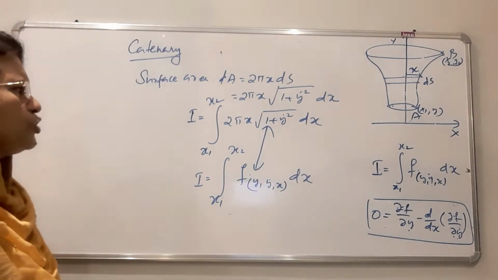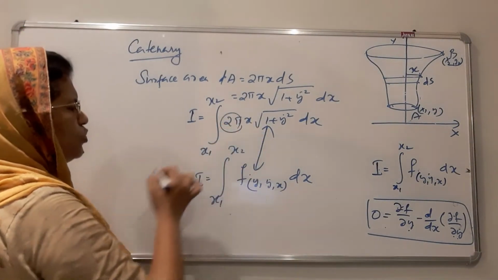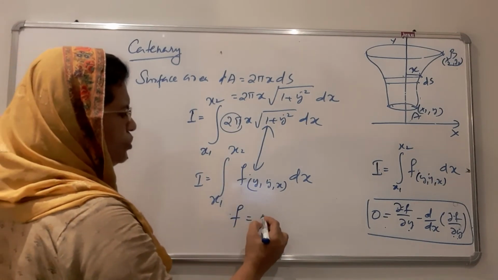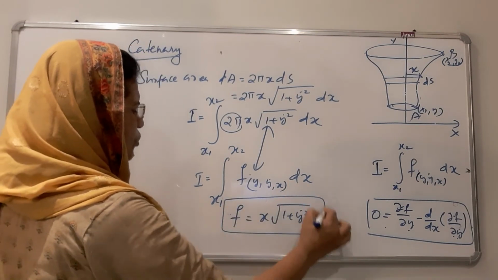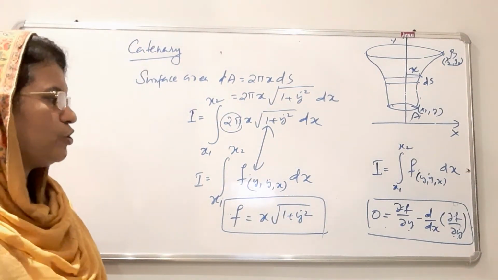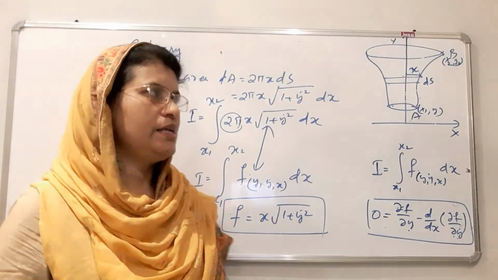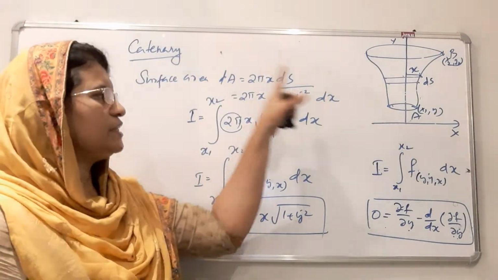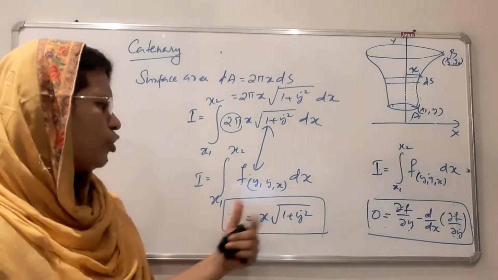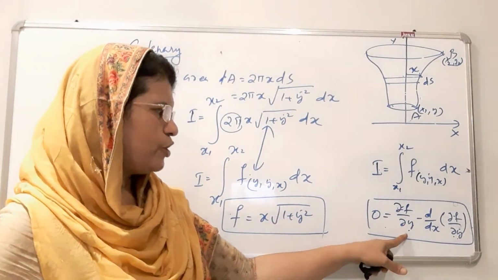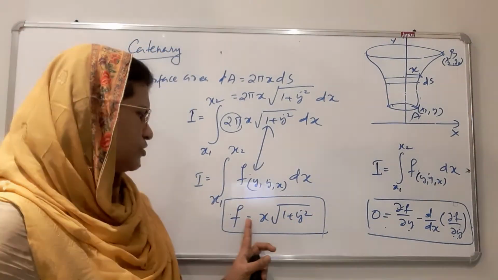F is equal to 2 pi x square root of 1 plus y dot square, or we can avoid these constants, since they are constants. Therefore we can write f is equal to x root 1 plus y dot square. Now the condition for minimum surface area, the condition for catenary, is that this equation should obey: dou f by dou y minus d by dx of dou f by dou y dot should be equal to 0.